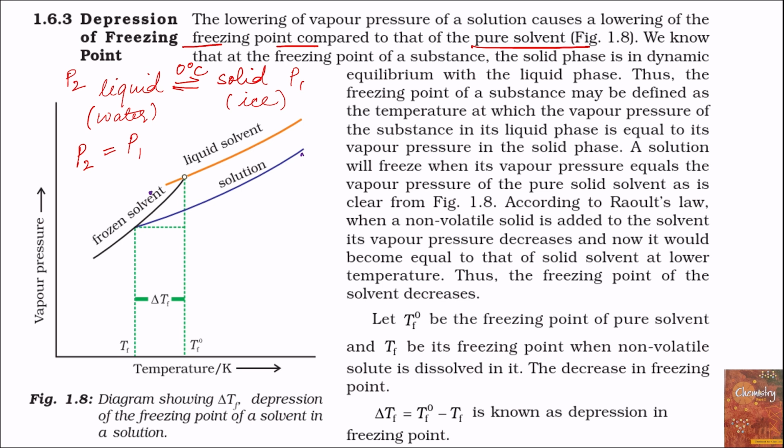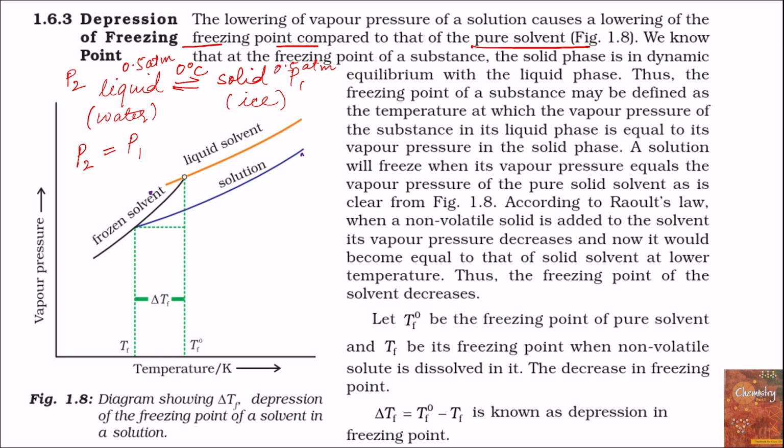The vapor pressure is same. Now let us assume the vapor pressure of pure water is 0.5 atmosphere, and at freezing point the vapor pressure over the solid phase is also 0.5 atmosphere. So the vapor pressure is same.